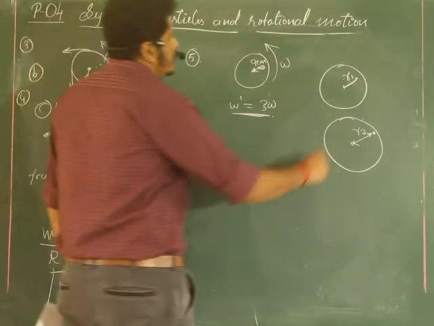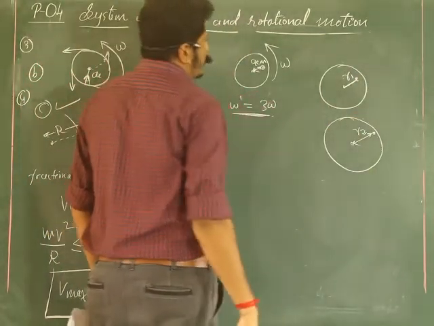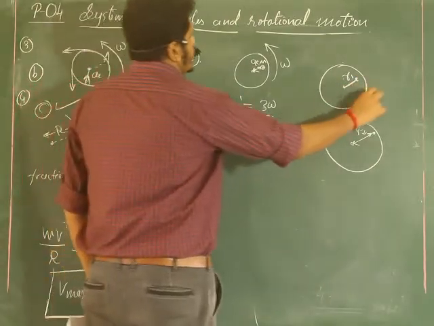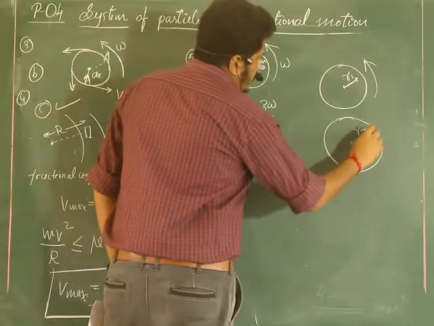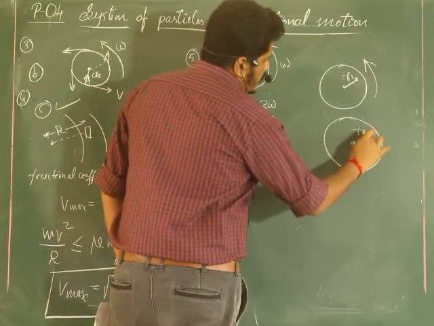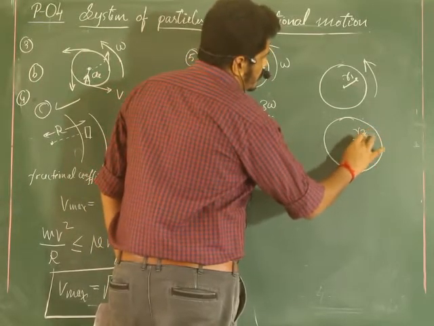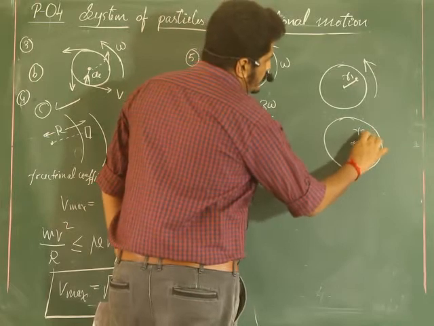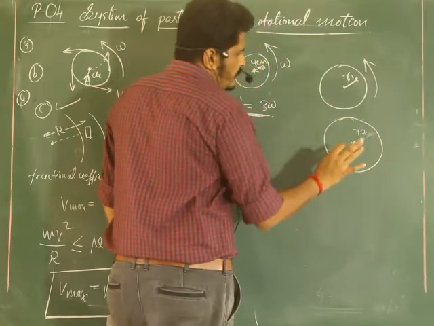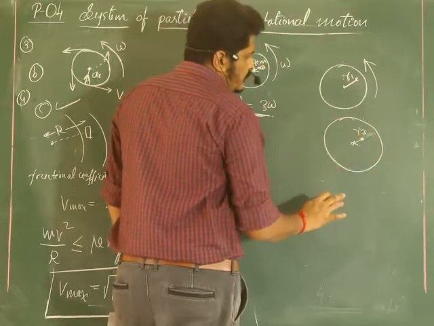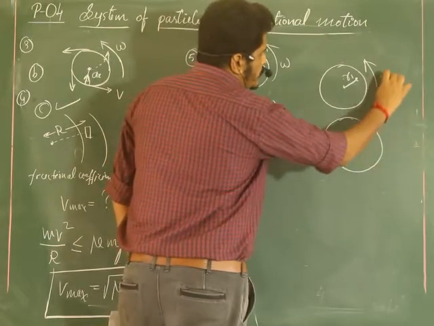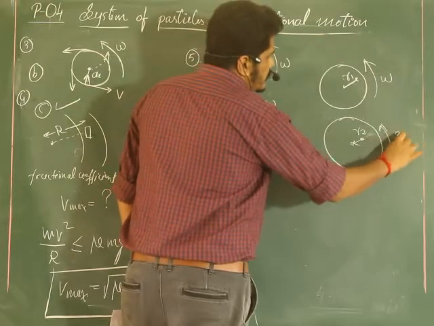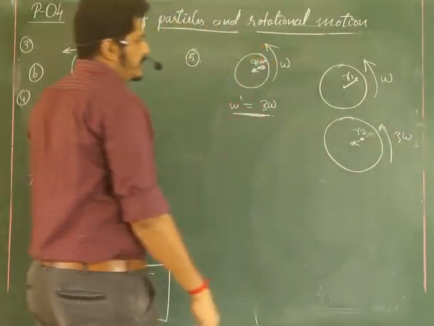Now right now it is at distance r1, rotating. For it to slip, right now I have shown the distance like this, but while solving the equation I will just take a point like this. I don't know where I am supposed to keep this so that it will slip. Right now it is omega, this is 3 omega, revolving like this.